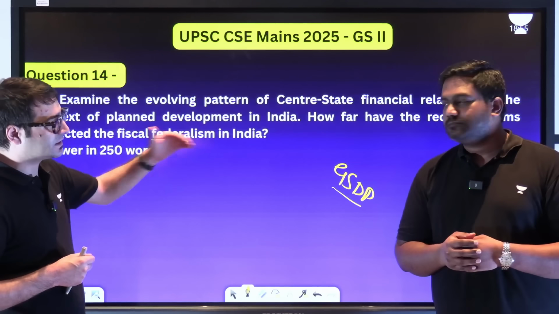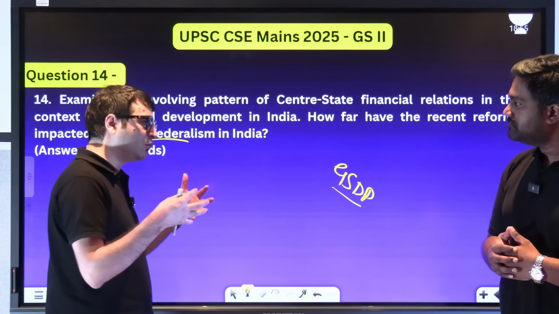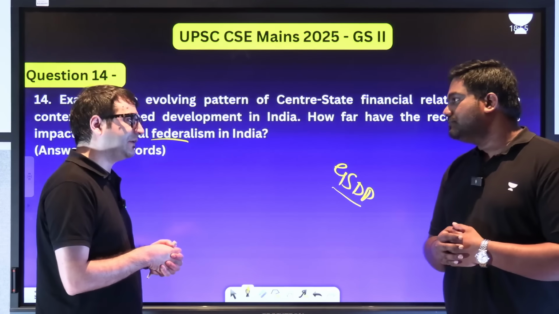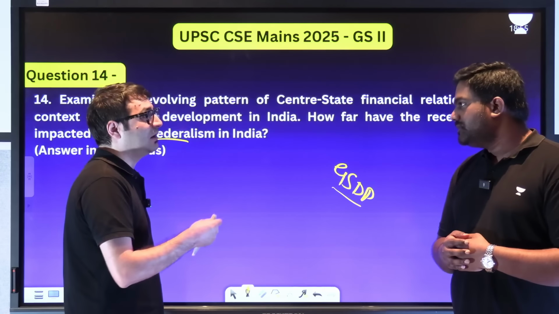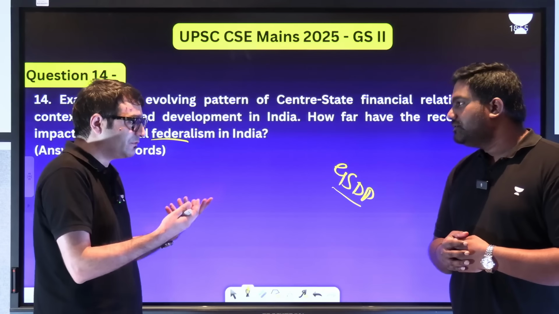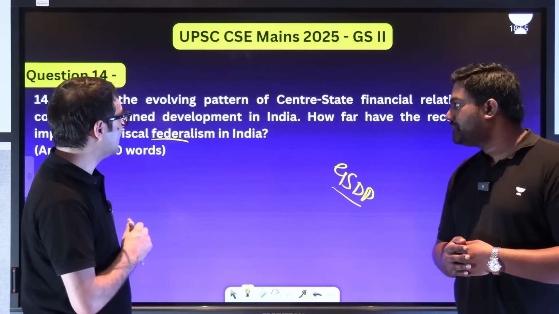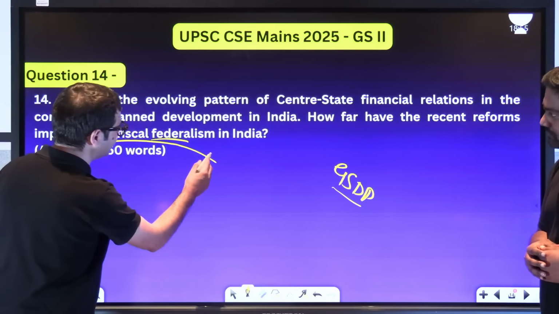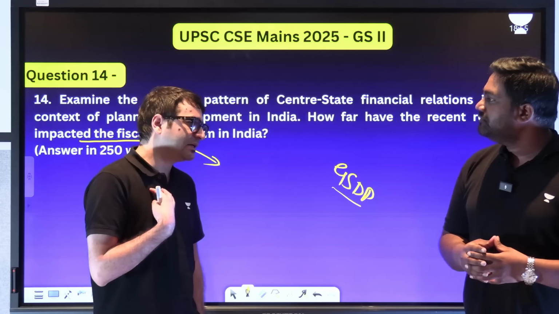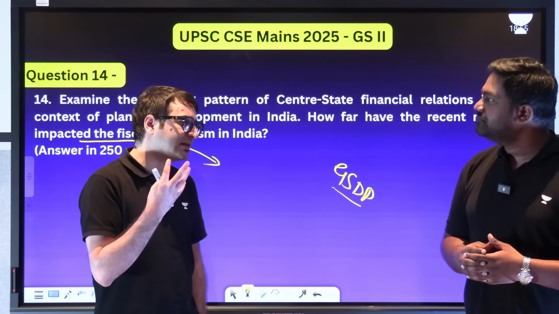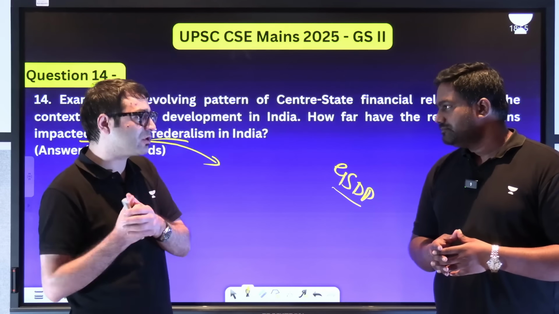So evolving pattern of center-state financial relations, in the context of planned development of India, now we have become more and more centralized when it comes to the financial matters. So center imposing limits on the borrowing by the states, GS2, which was previously considered to be cooperative federalism mechanism. Limits on external borrowing, foreign borrowing. Limits on that. So these are how far these reforms have impacted fiscal federalism. For example, in simple terms, I, as a state government, I want to increase taxes, indirect taxes, because I want to use that money to fund various social security schemes.